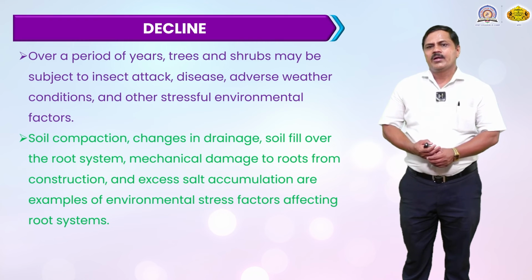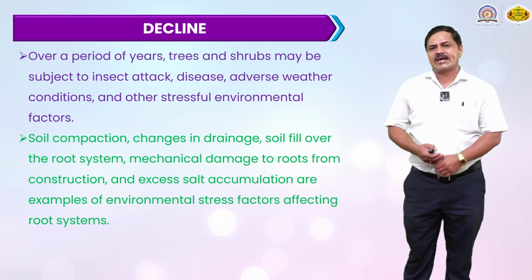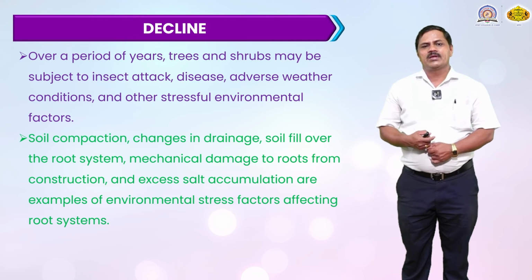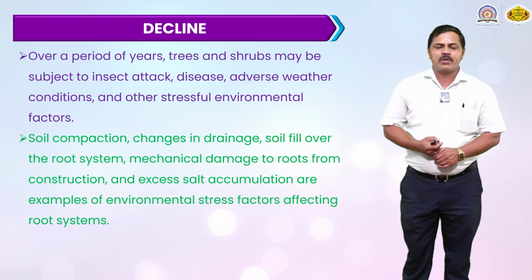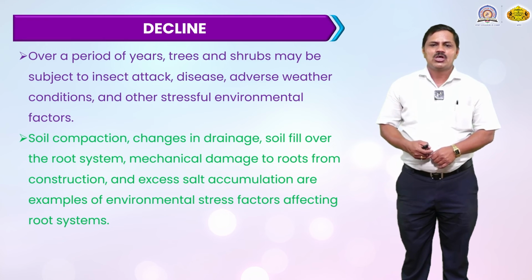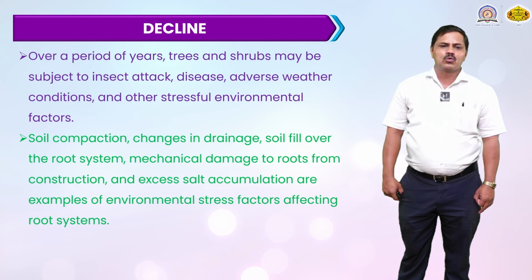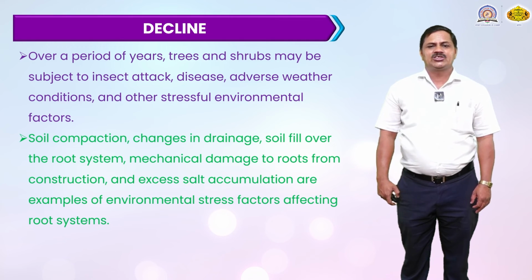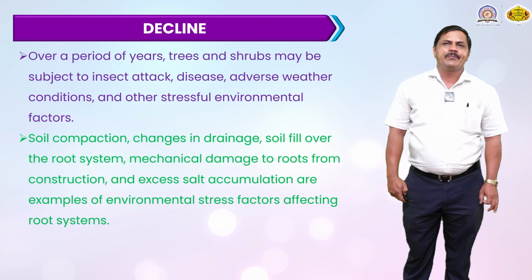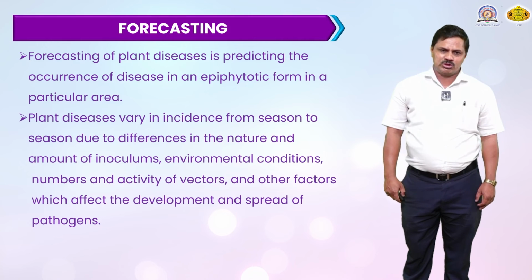Over the span of years, a tree or shrub may be subject to insect attack, disease, adverse weather conditions, and other stressful environmental factors. Soil compaction, changes in drainage, soil fill over the root system, mechanical damage to roots from construction, and excess salt accumulation are the best examples of environmental stress factors affecting the root system.